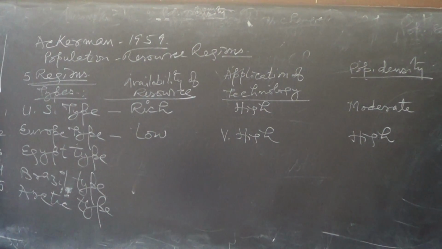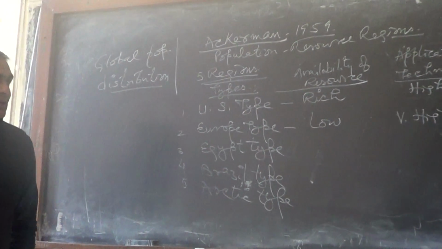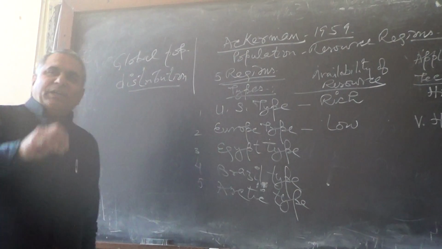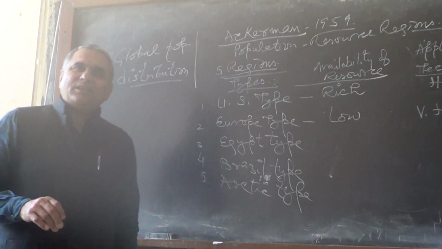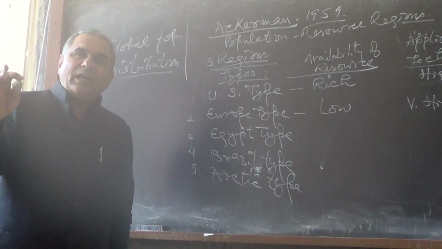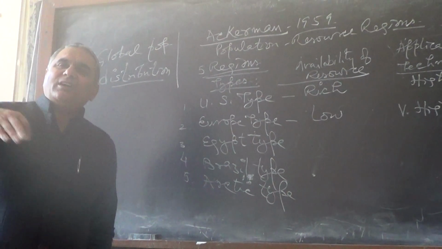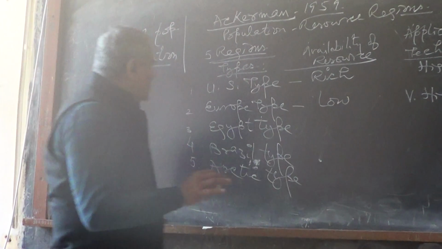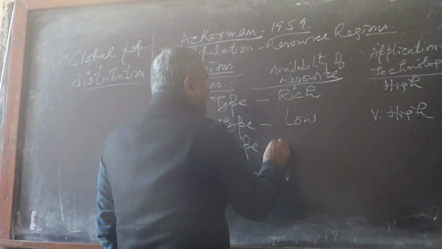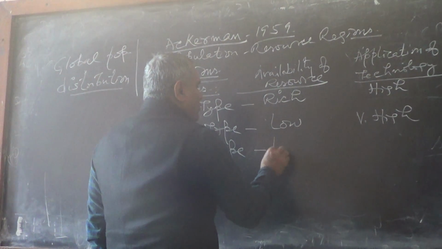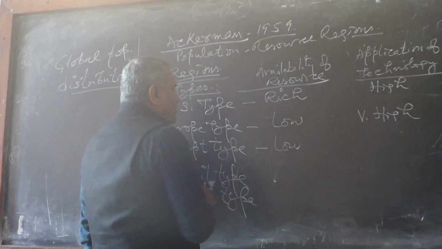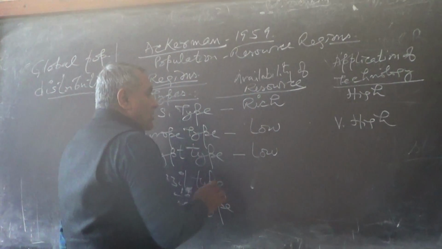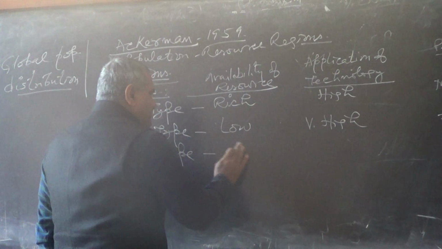In broad terminology, I would say Ackermann gave a parameter here. Egypt type. Egypt means, for Ackermann, Egypt means along the Nile River, not the desert one. So in Egypt, availability of resources was low. Not low, moderate.